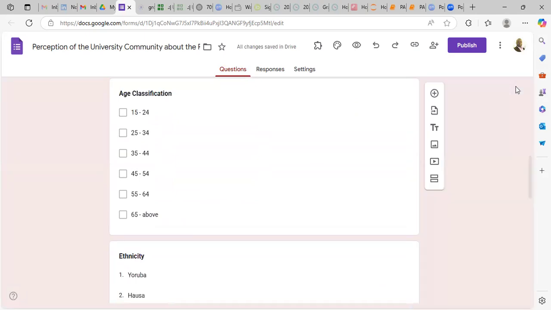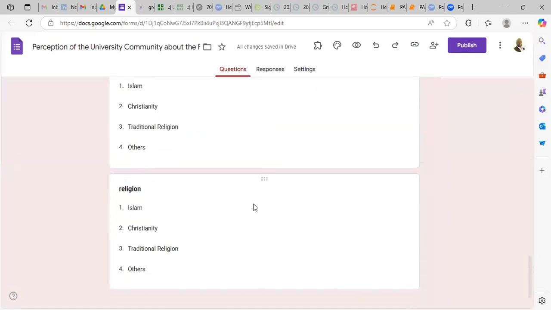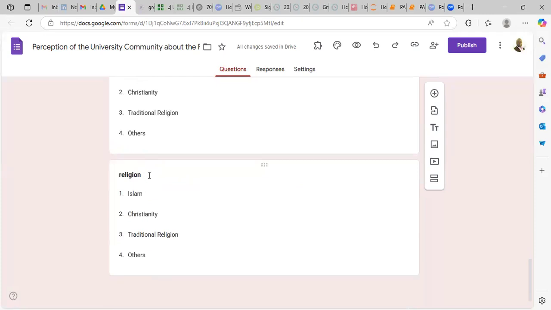You can now close this back. So you can now come to this place and begin to ask your questions. If you want to put your work in sections, you can add a section. This section here, add section. If you want to add a video, you can add a video, maybe you want people to see a video. If you want to add a picture, you can add a picture.